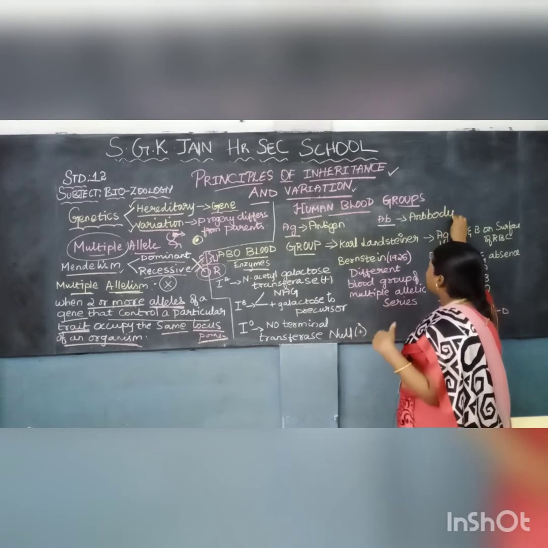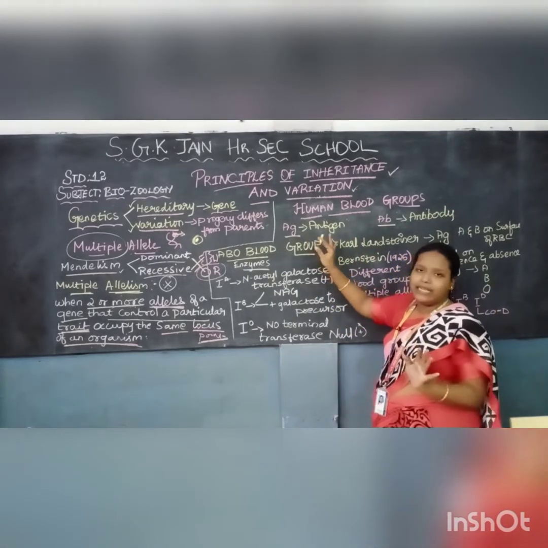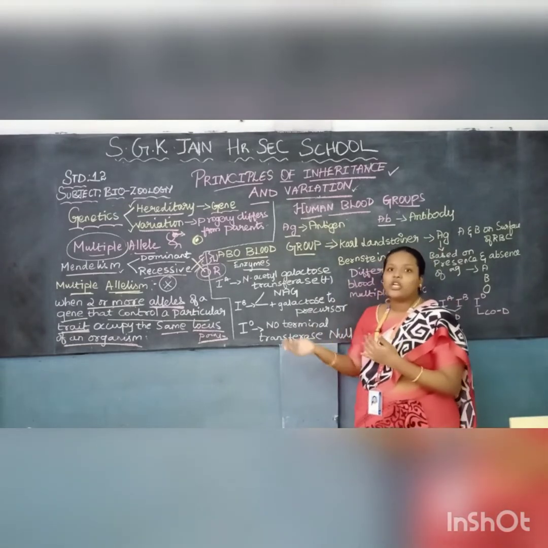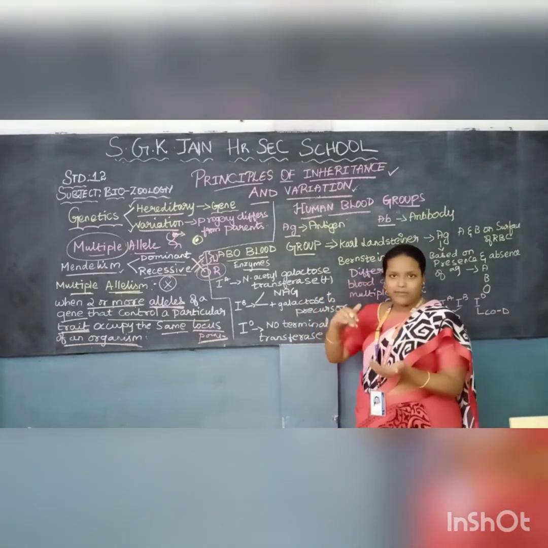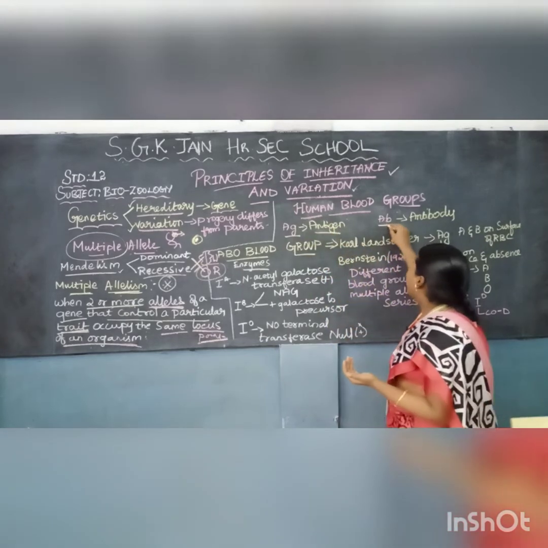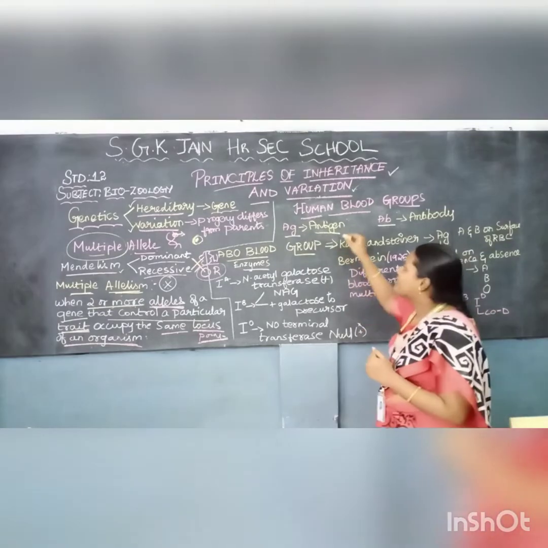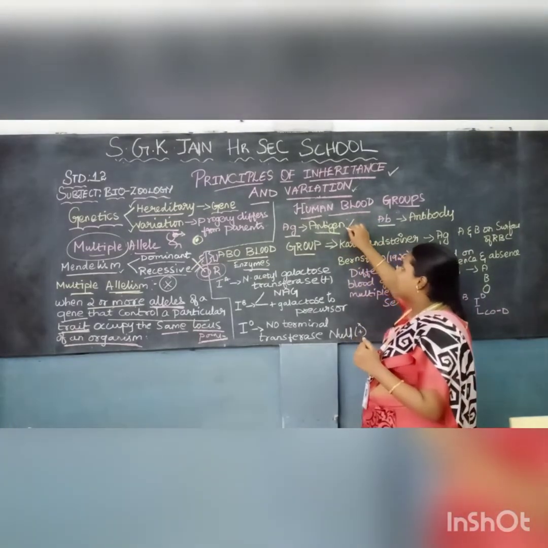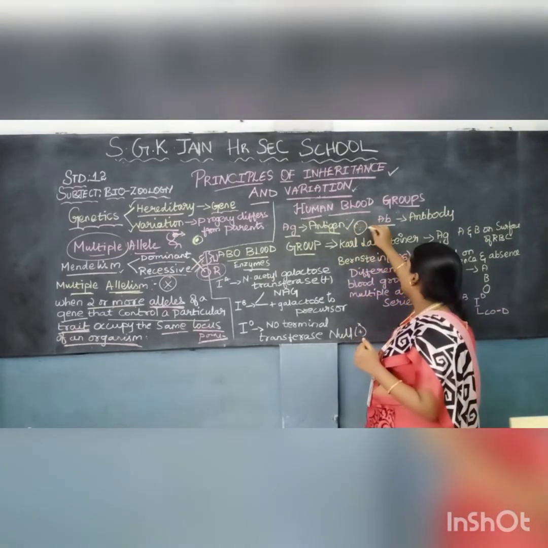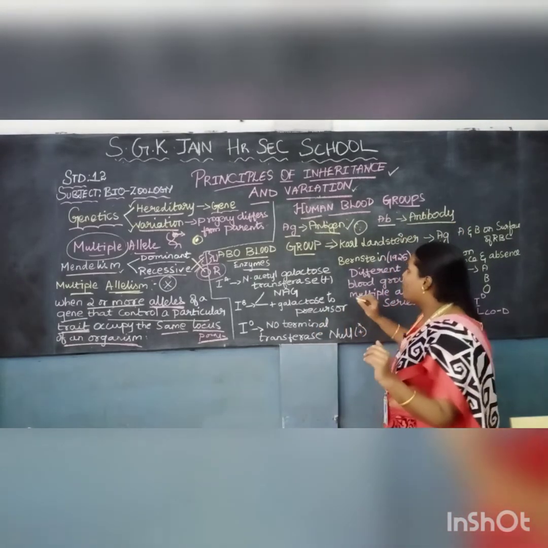So antigen, what is antigen and what is antibody? Antigen is nothing but the foreign substance which enters our body, which is called antigen. Antibody means our body's immune system. Our immune system acts against the antigen and produces some immunoglobulins, which are called antibodies. So you have to get clear on this.